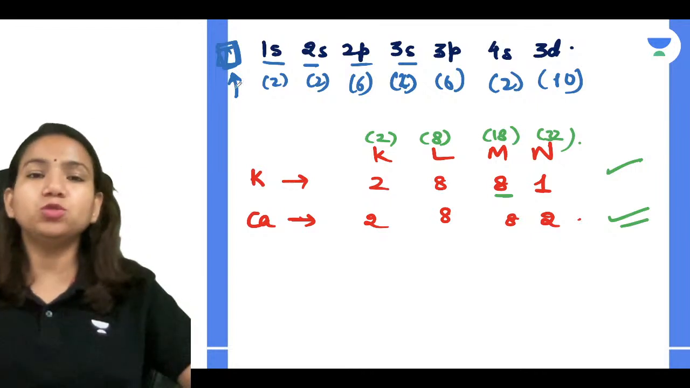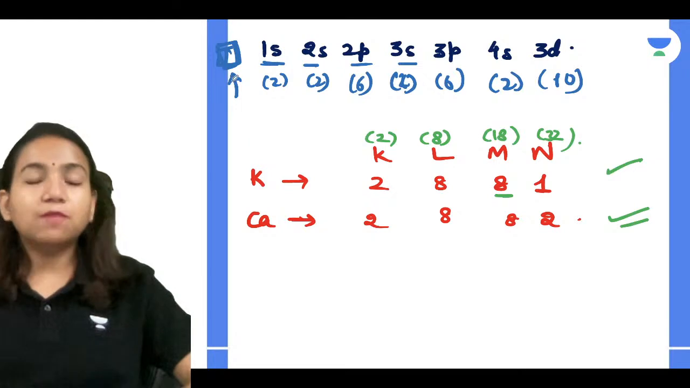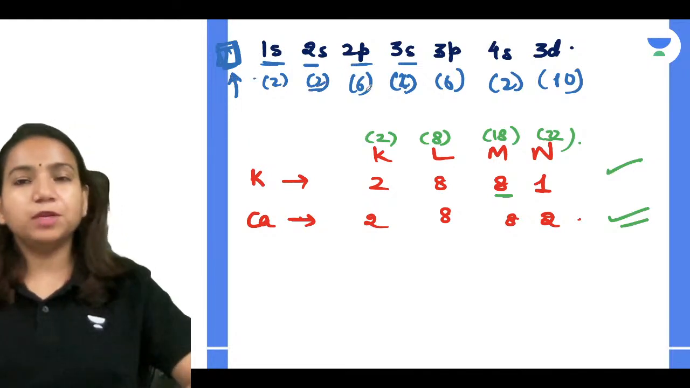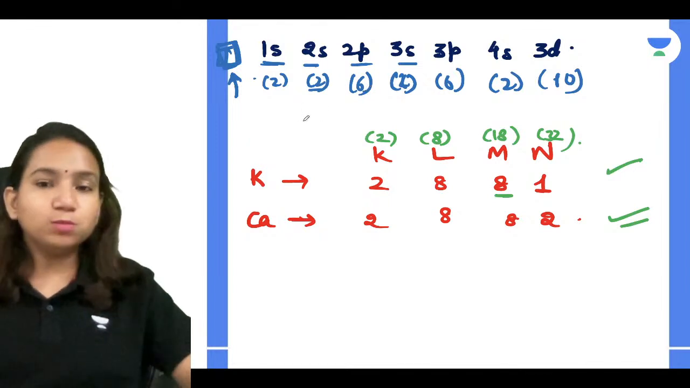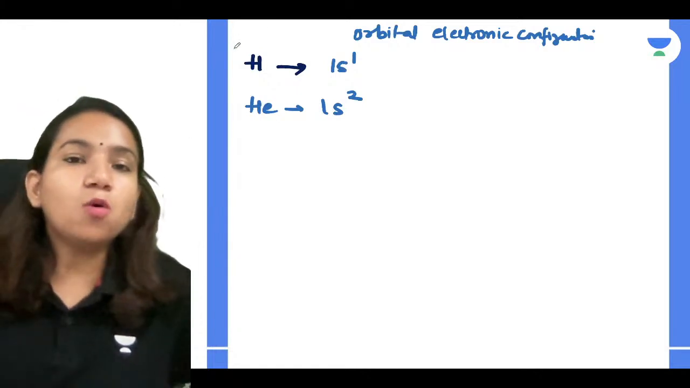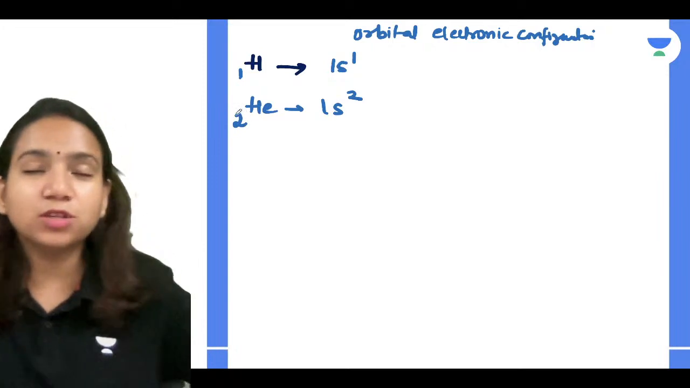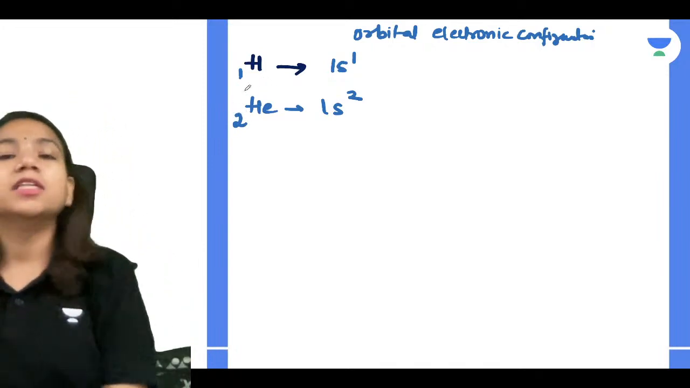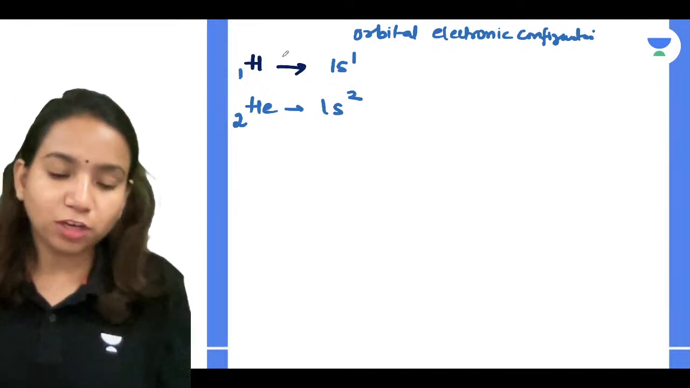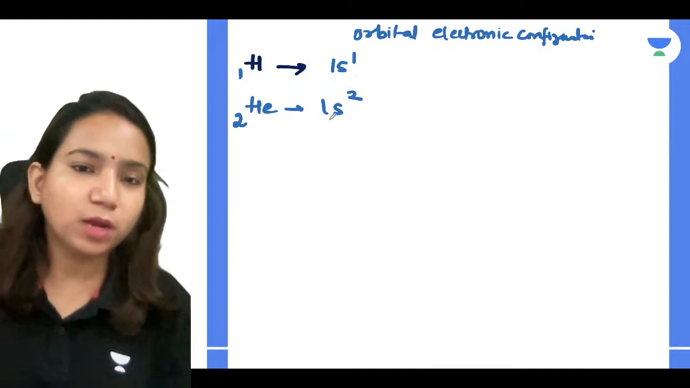If someone gives you 2 sticks, you will fill the first box only, so 1s2. If someone gives you 8 sticks, you will put 2 here, 2 here, and then the remaining 4 in the third one. Like that you will be filling. So the sticks are nothing but the electrons, and the someone is the atom. Depending upon the atomic number of the atom, you can fill the electrons. For hydrogen it is going to be 1s1. For helium it is going to be 1s2.